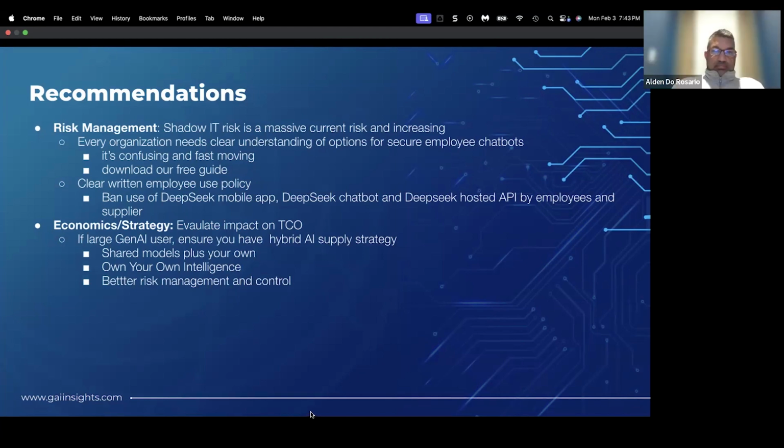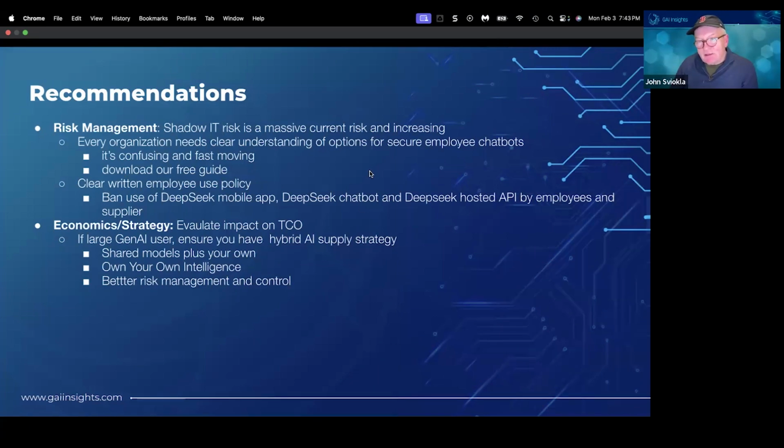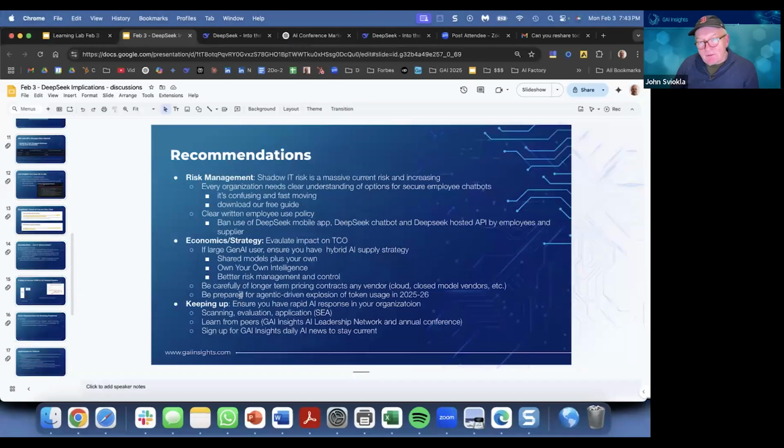So if you're a significant user, we really recommend that you use a hybrid strategy, that is a combination of running your own models on-premise, or at least within your virtual private cloud environment, as well as buying commodity or standard models from the vendors, and really that mix. And if you see folks like Goldman Sachs, Blue Cross Blue Shield of Michigan, Cigna, and so forth, they have that kind of combination.